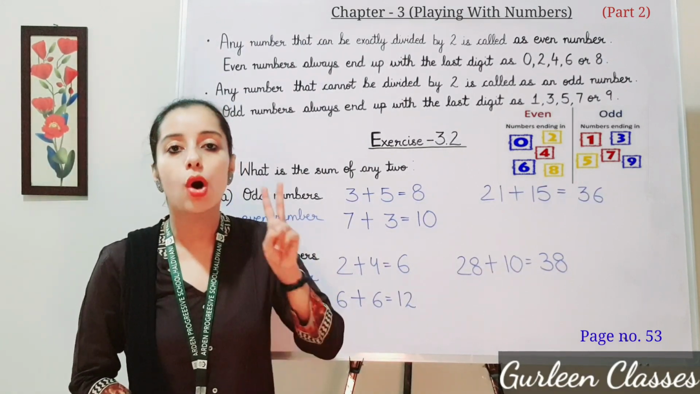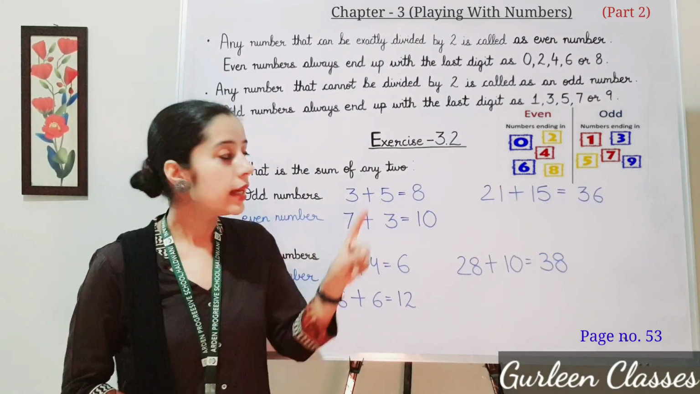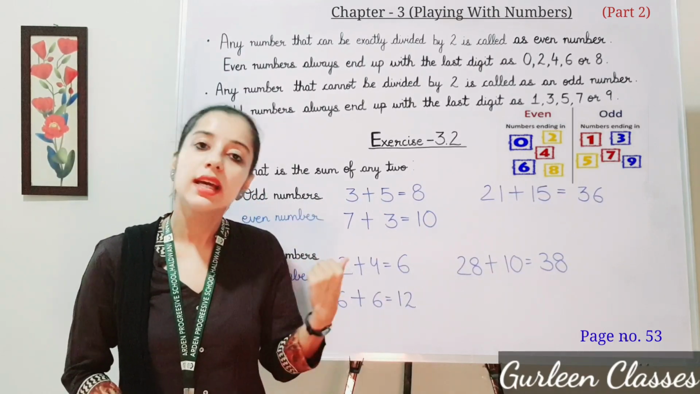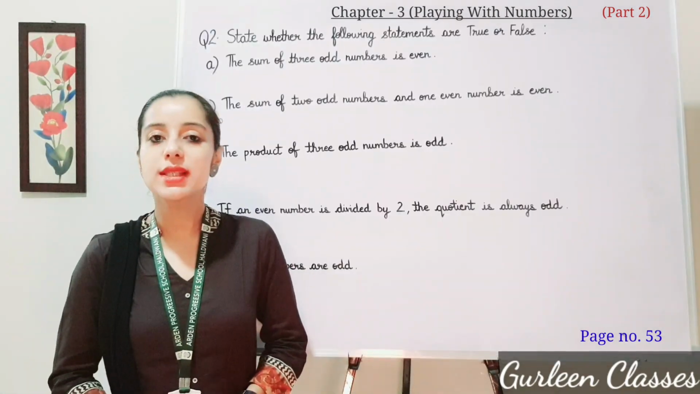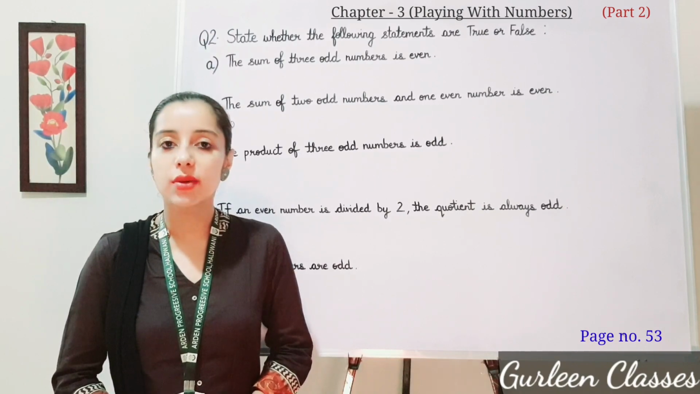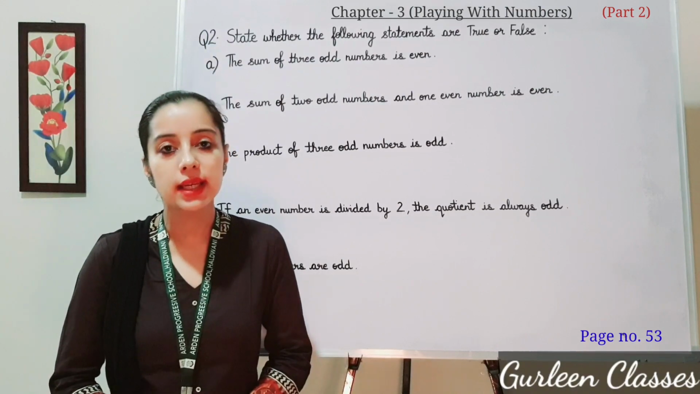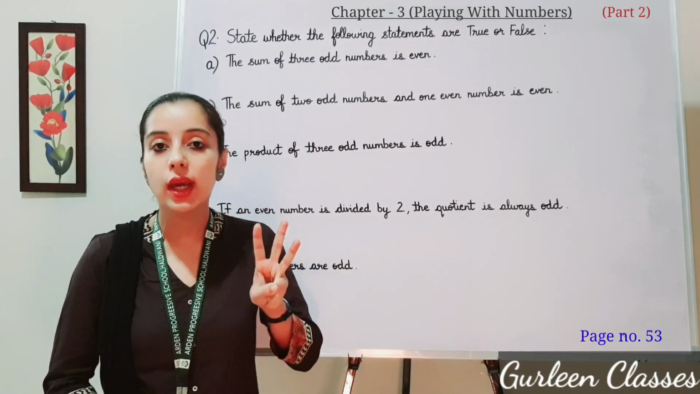I hope students this question is clear. Whenever you are adding two odd numbers, their sum is an even number. Whenever you are adding two even numbers, their sum is an even number. Question number 2. State whether the following statements are true or false. A part, the sum of three odd numbers is even. The sum of three odd numbers.